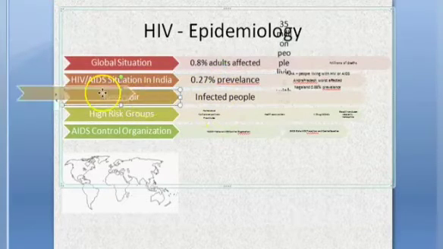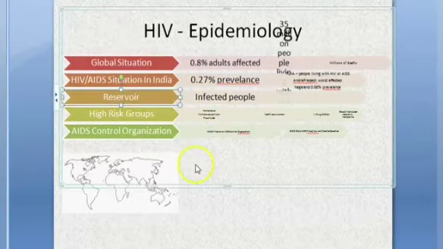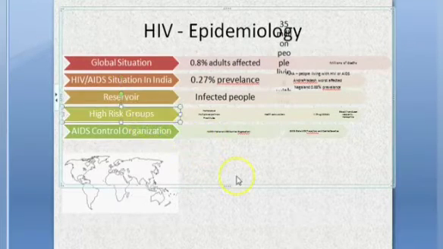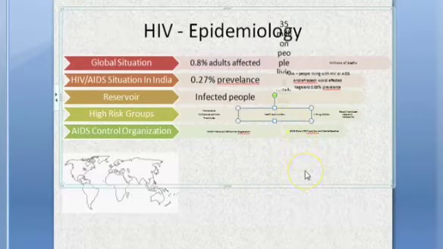Okay? Now, reservoir. Now, who is the reservoir? The infected people themselves are the reservoirs of HIV. High-risk groups are homosexuals, people who have multiple sex partners like prostitutes, etc. Then people who are healthcare workers are also high-risk groups. So I myself am a high-risk group because I'm a healthcare worker.